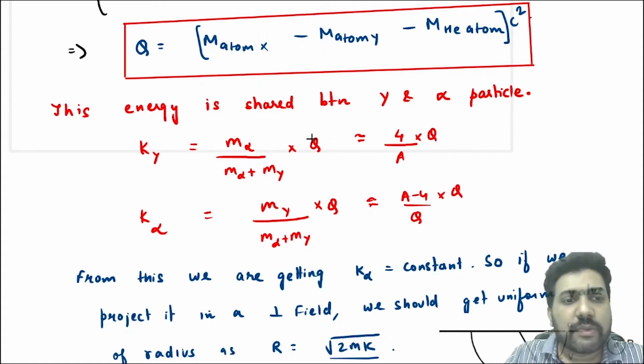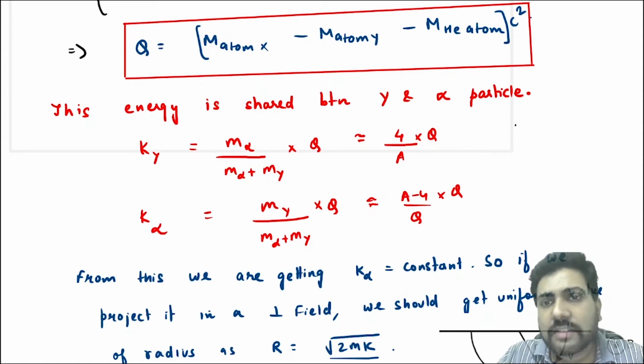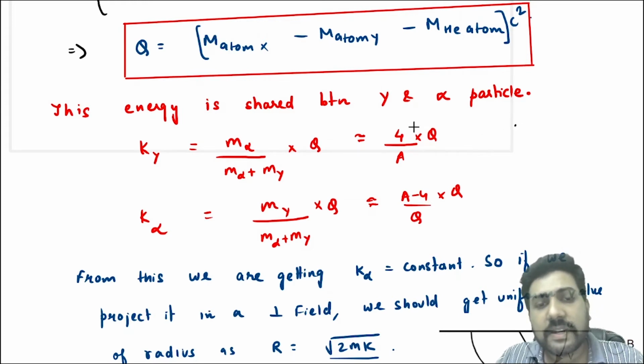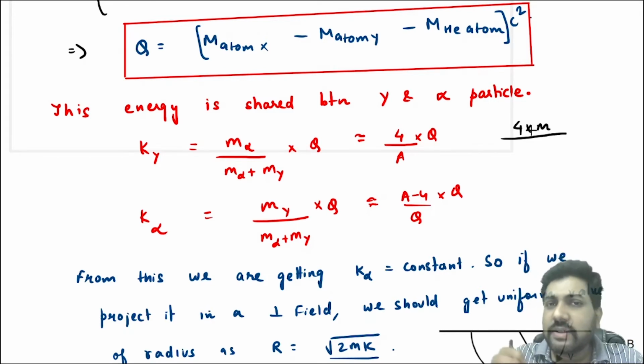Now you know that the alpha particle has 4 nucleons. So I can write 4 into mass of one nucleon, because proton and neutron almost have the same mass.